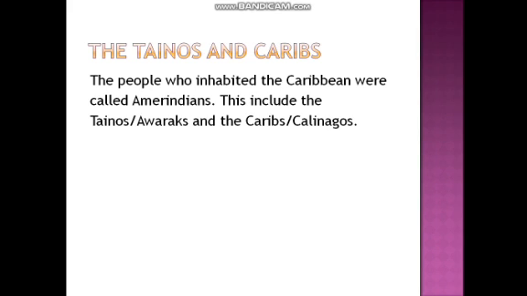So the people who inhabited the Caribbean were called Amerindians. All right? They were called Amerindians because they were American Indians. So they just joined the words together and called it Amerindians. All right? This includes the Taínos, who are the Arawak people, and the Caribs, who are the Kalinago people.